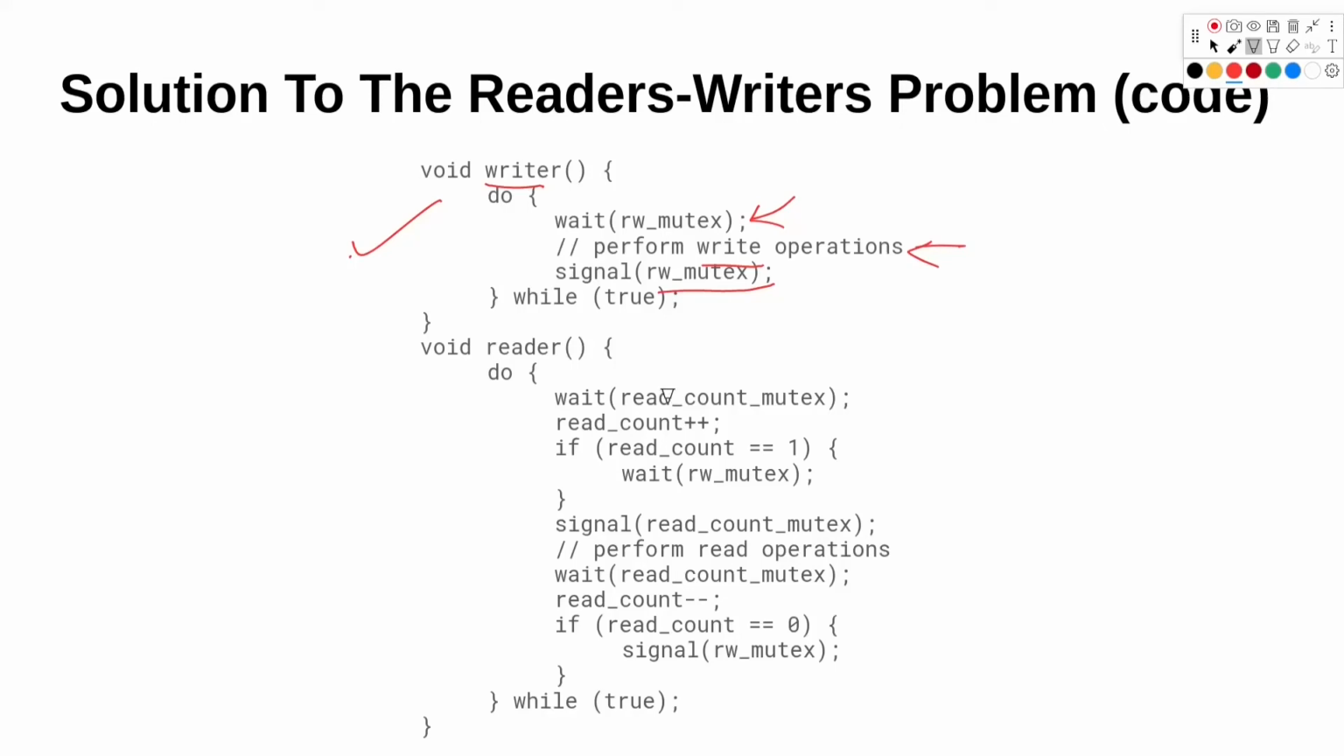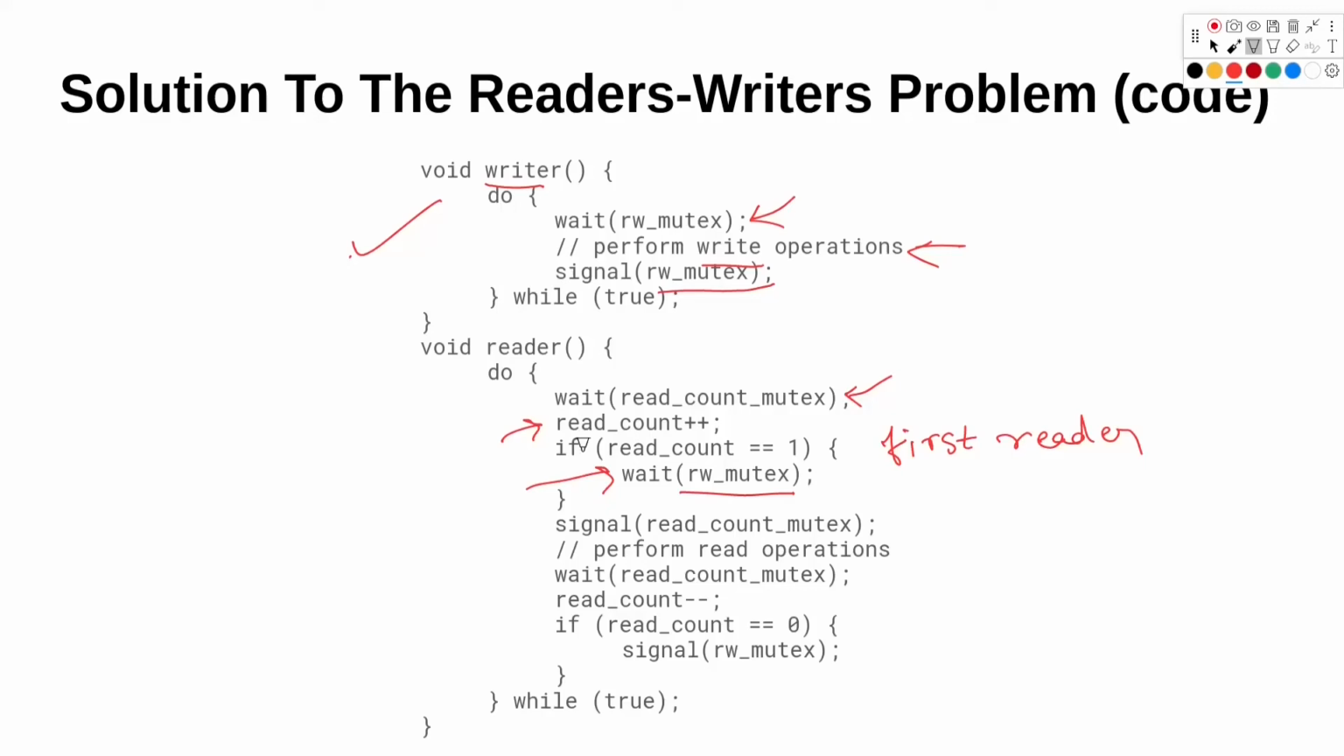Now in the reader function, we want to increase the reader count since a new reader has joined. For that, we will use this lock, which is a read count mutex. So we will acquire that lock and increase the value of read count. If read count is equal to 1, that means it is the first reader. So we saw that for the first reader, we will acquire a lock over this RW mutex.